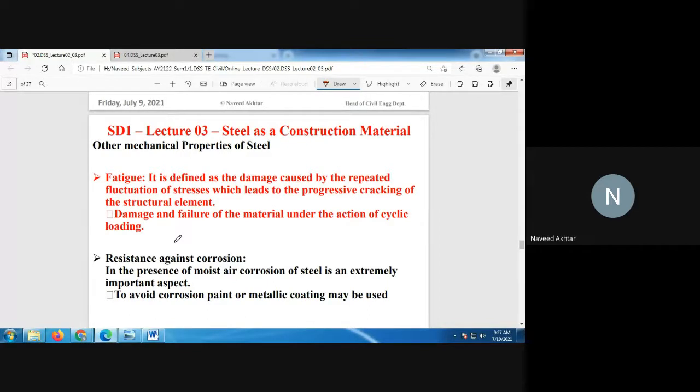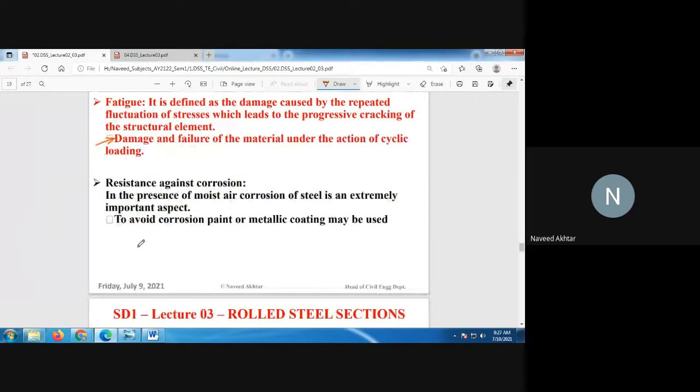A constantly applied load causes fluctuation in the stresses, and progressive cracking of the structural element occurs. Damage and failure of material under the action of cyclic loading is also considered under fatigue.